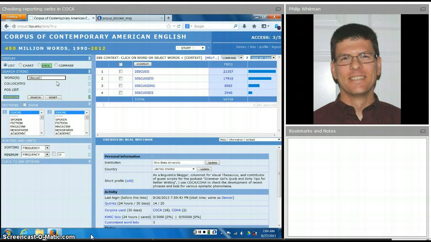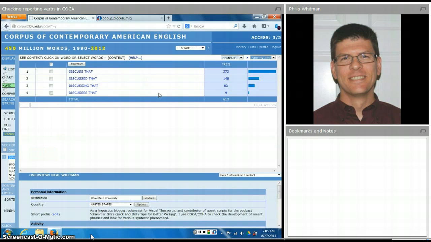I'm doing this search first because it's easier, because you can just type in that and see what happens. And we see that out of the 51,000 hits we had before, less than 1,000 of them have that. So even if it is informative, it's not very frequent as an informative verb. However, we don't even know if it's informative yet, because we don't know if this word that is really introducing a that clause, or if it's just acting as a pronoun, like we discussed that yesterday, or as a determiner before a noun, like we discussed that topic yesterday.